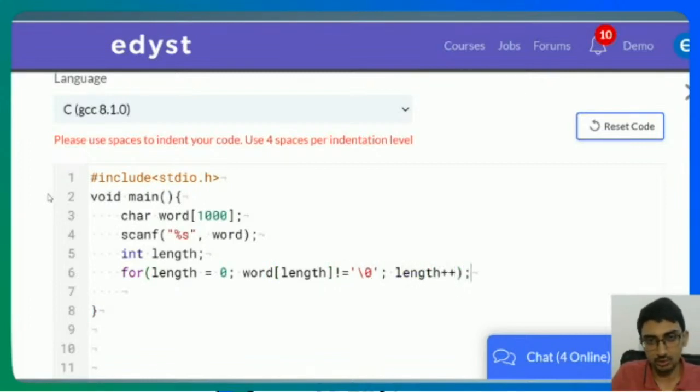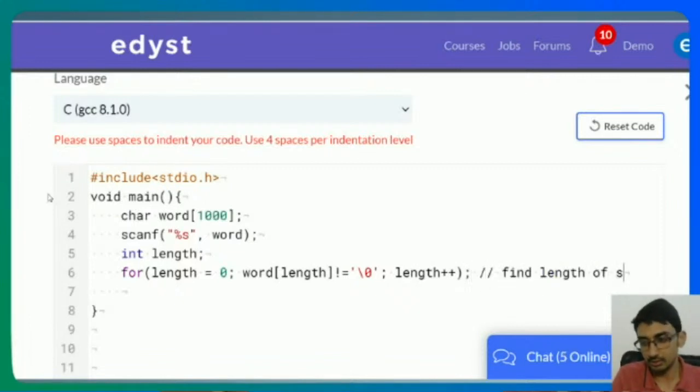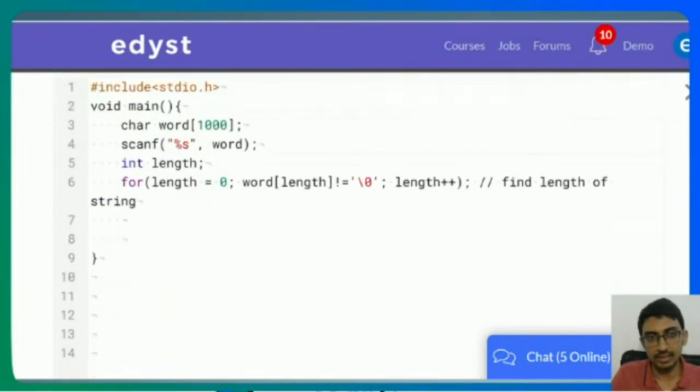I put a semicolon here. So this will end the moment word of length is equal to a null character. So we'll get the length of this. This is a way of finding the length of a string.